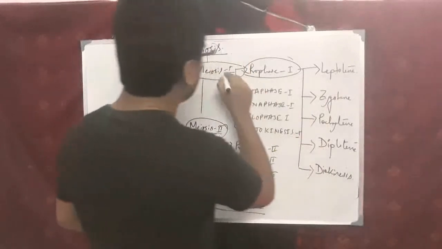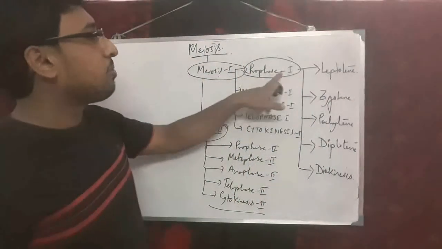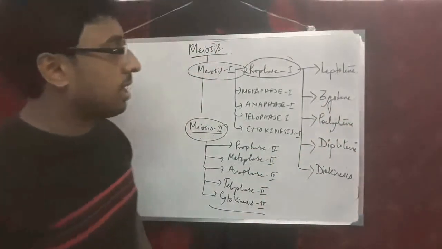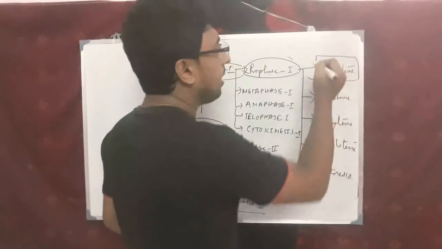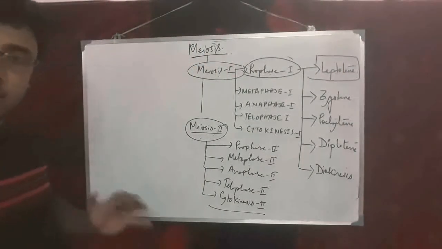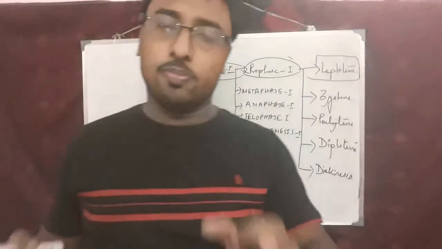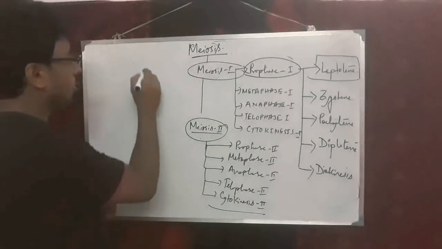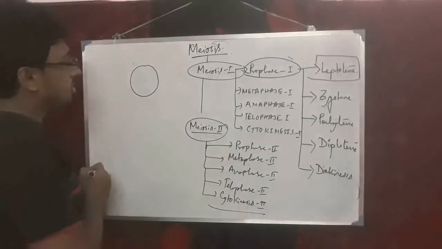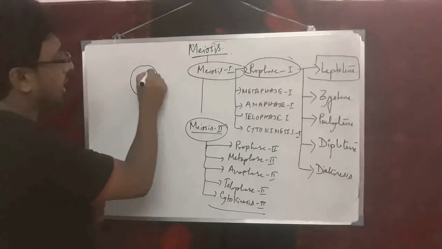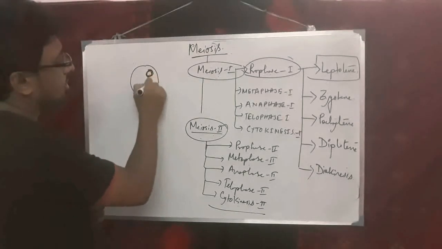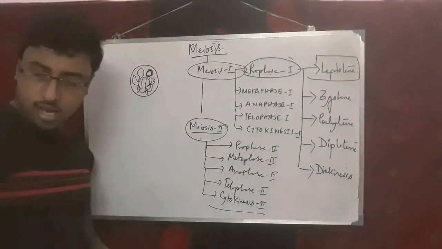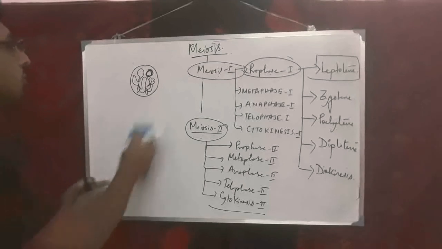Now I am talking about meiosis, and under meiosis there is prophase 1, and in prophase 1 there are leptotene, zygotene, pachytene, diplotene, and diakinesis. So I am starting, first of all, with leptotene. What will occur in leptotene? Just think about the structure. Within the nucleus, chromatin material is present, along with the dense nucleolus. That is the structure. But in the stage of leptotene, what will occur?